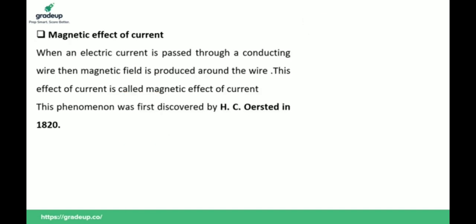Now we will discuss magnetic effects of current. When an electric current is passed through a conducting wire, a magnetic field is produced around the wire. That is, the wire behaves like a magnet. This effect of current is called magnetic effect of current, and the phenomenon of magnetic effect of current was discovered by H.C. Ørsted in 1820.